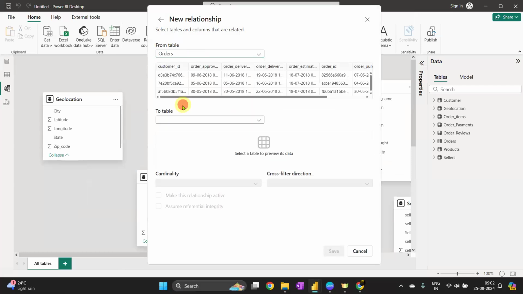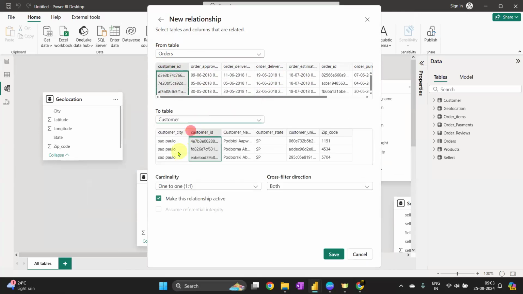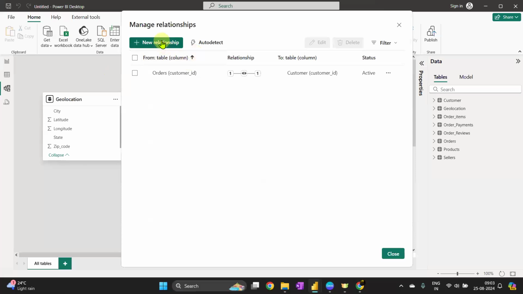So orders is probably my fact table. There is a customer ID, one foreign key I can guess. There is this order ID, and there is data about date, but we do not have any data about date. Chalo. So the customer ID is one. Let's select my customer table and select the customer ID. Alright, so there is a one-to-one relationship at the moment. I'm going to keep it as it is. I'm not going to confirm it, but let's see. So customer and customer ID is connected.